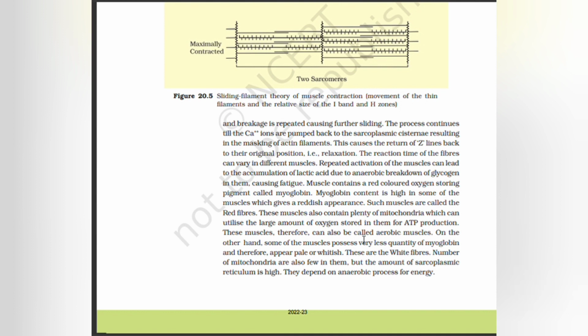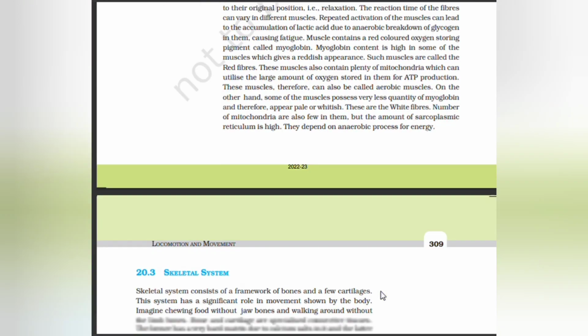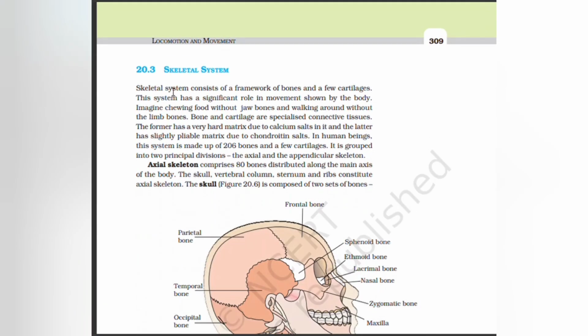On the other hand, some of the muscles possess very little myoglobin and therefore appear pale or whitish. These are the white fibers. The number of mitochondria is also few in them, but the amount of sarcoplasmic reticulum is high. They depend on an anaerobic process for energy.